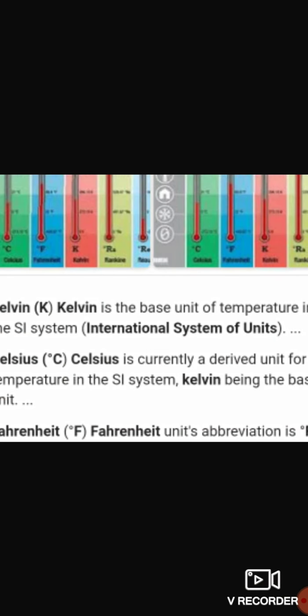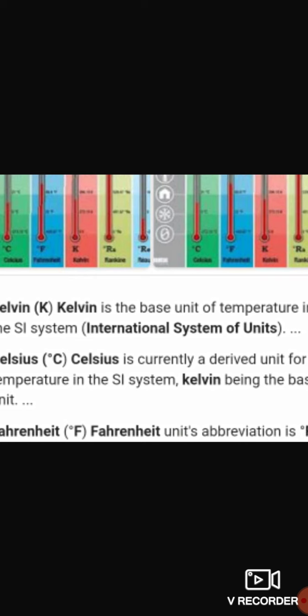Next we have to see temperature units. First one Kelvin, second one Celsius, third one Fahrenheit. Celsius is written as degree Celsius. For example, 20 degrees Celsius is read as 20 degrees Celsius. Celsius is called centigrade as well.